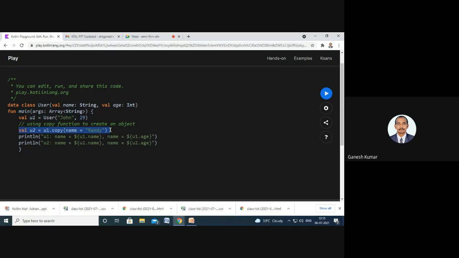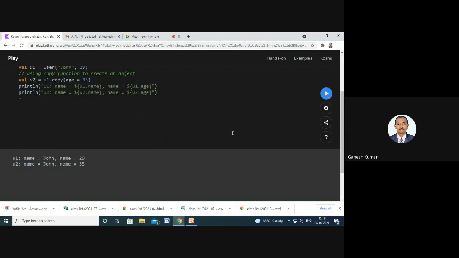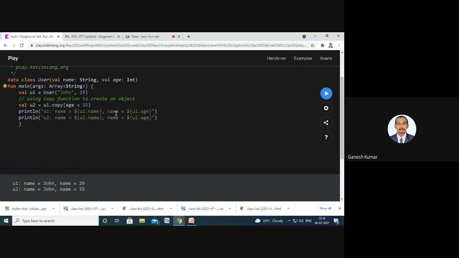Here copy is the function, the method used to get the values from the previously created classes, if we are not specifying the values. Or else, instead of giving name, we can take it as age, 35 here. So it will consider name as the same, and here I want to change the age.